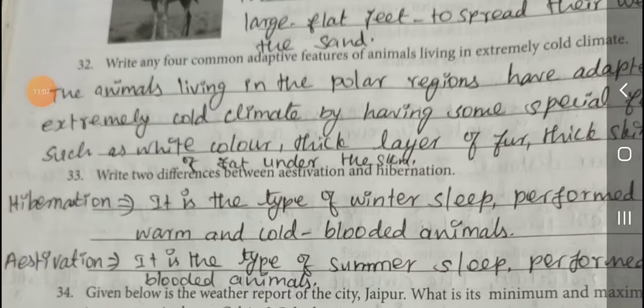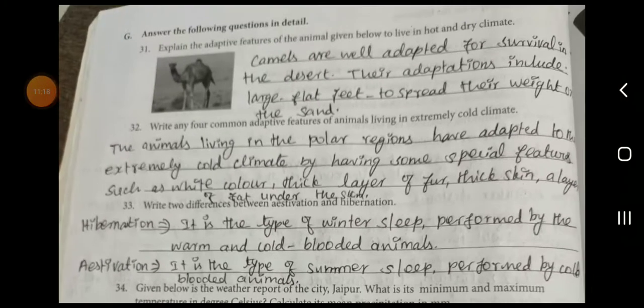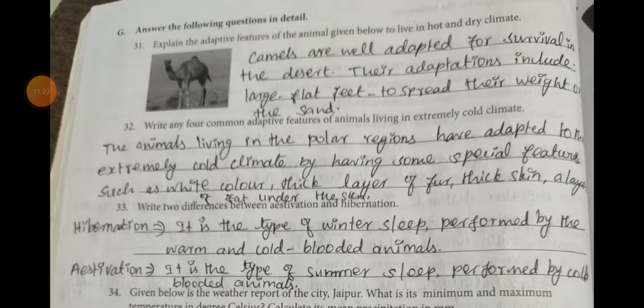What is the difference between hibernation and estivation? Hibernation means the winter sleep. Estivation is the type of summer sleep performed by cold-blooded animals.